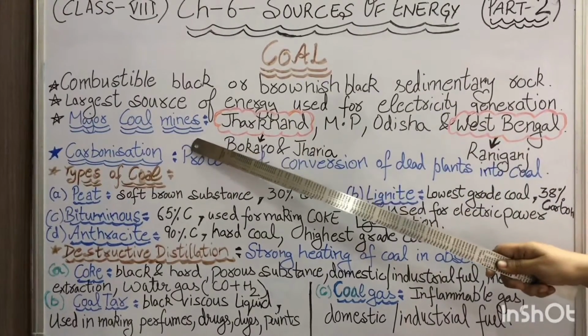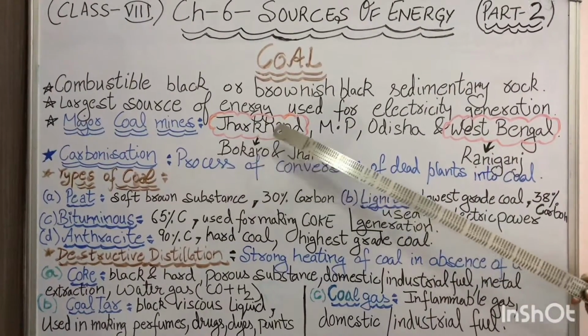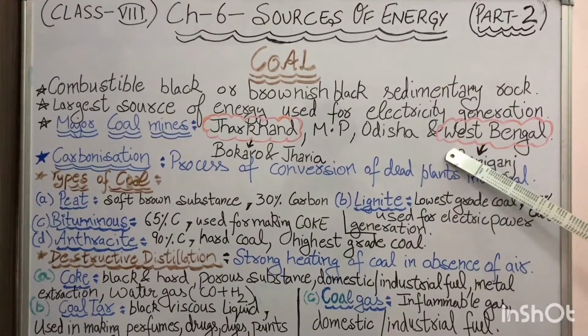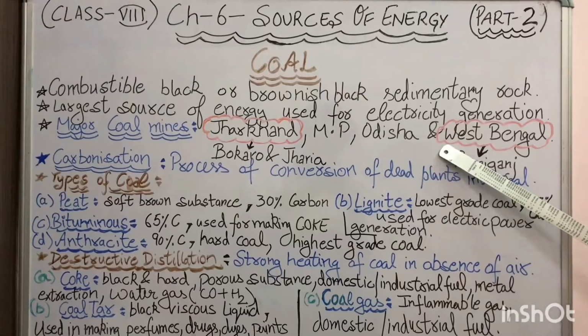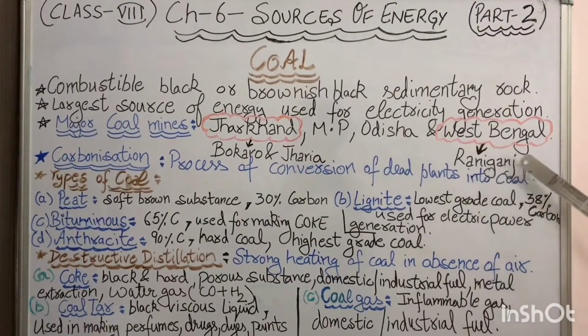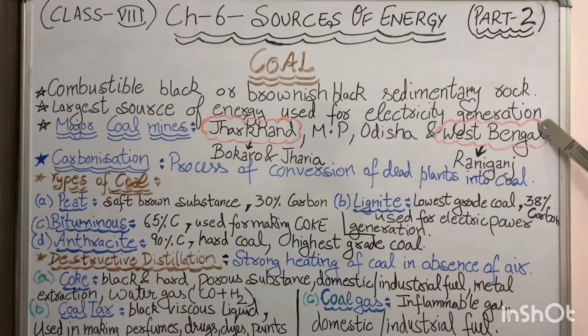Major coal mines located in India are in Jharkhand, Madhya Pradesh, Odisha and West Bengal, and the largest among them are in Bokaro and Jharia from Jharkhand and in Raniganj from West Bengal.